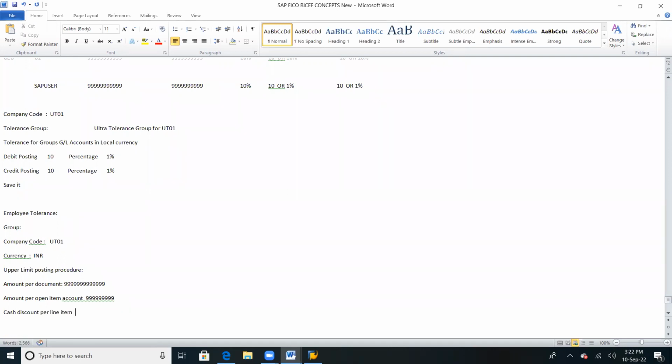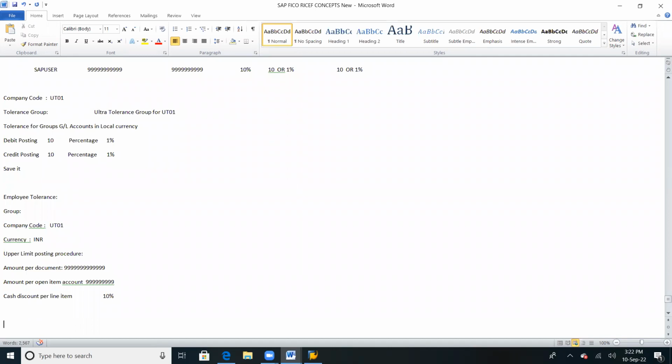Okay, so here we need to define 10 rupees or 1 rupee, 10%. Okay, cash discount and permit. There is one more tab there. We will have permitted